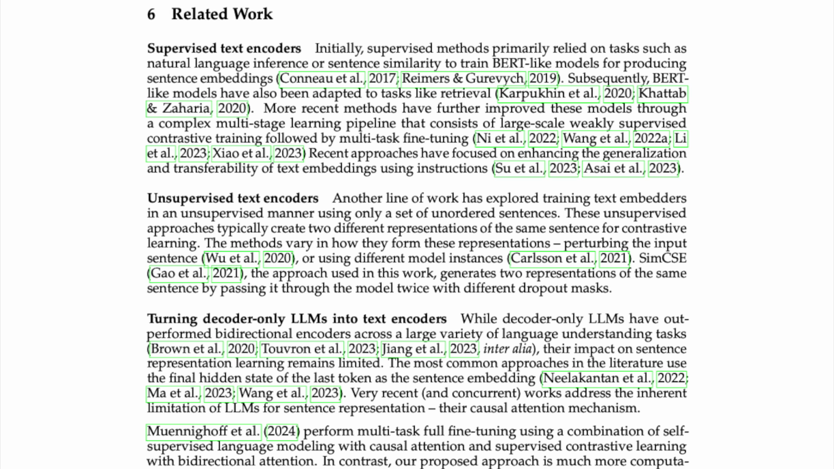Turning decoder-only LLMs into text encoders. While decoder-only LLMs have outperformed bidirectional encoders across a large variety of language understanding tasks, Brown et al. 2020, Touvron et al. 2023, Jiang et al. 2023, inter alia, their impact on sentence representation learning remains limited. The most common approaches in the literature use the final hidden state of the last token as the sentence embedding. Very recent and concurrent works address the inherent limitation of LLMs for sentence representation, their causal attention mechanism.